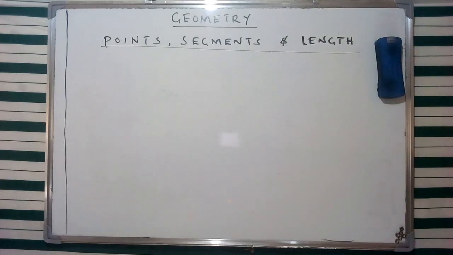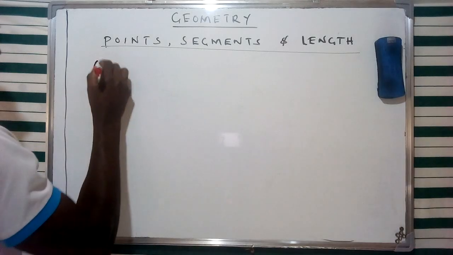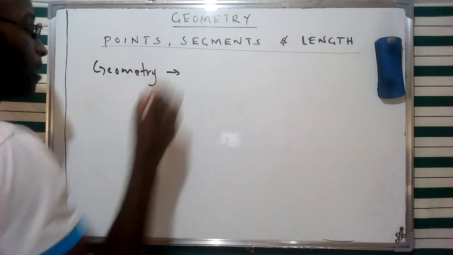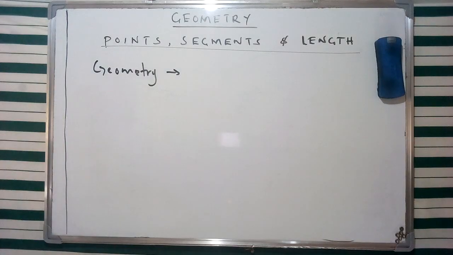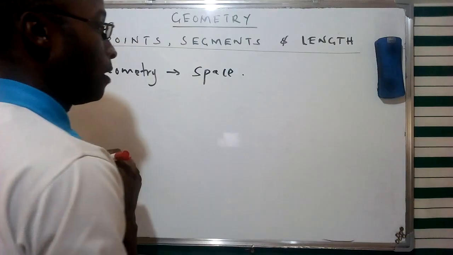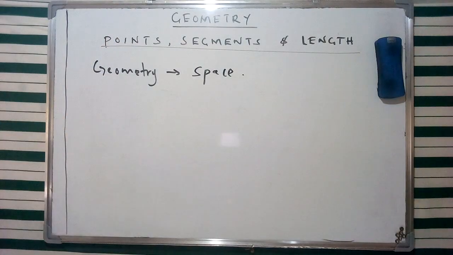Now, from a definition perspective, we're going to see that geometry, in summary form, is basically a science which deals with the concept of space. And of course, as I have already mentioned, we have discussed some aspects of geometry, either in application areas in mathematics or sciences.